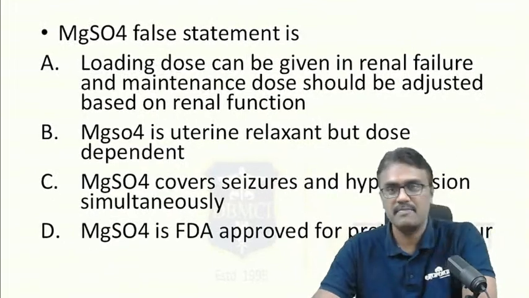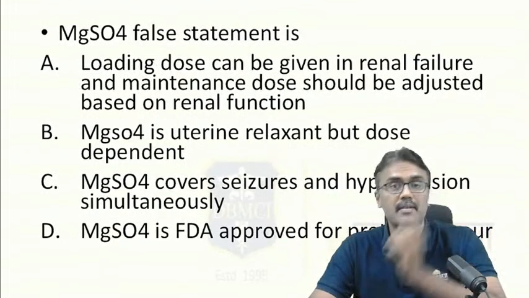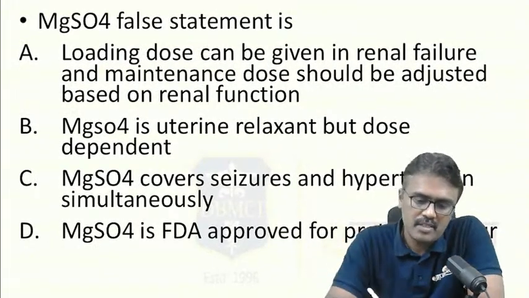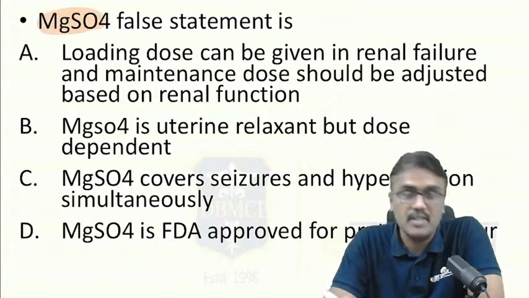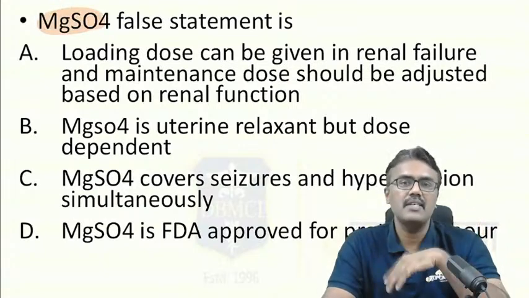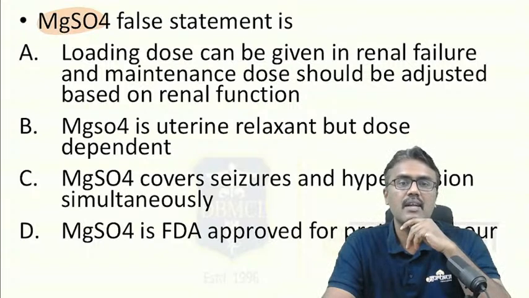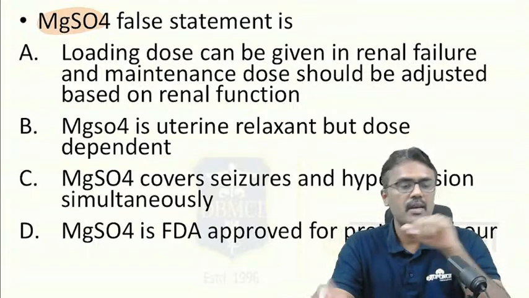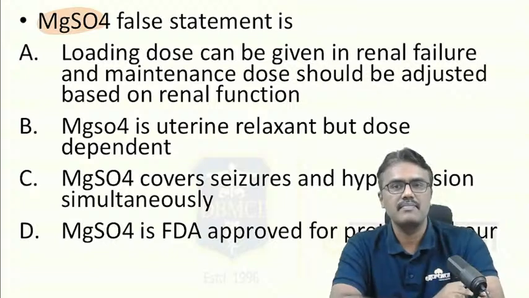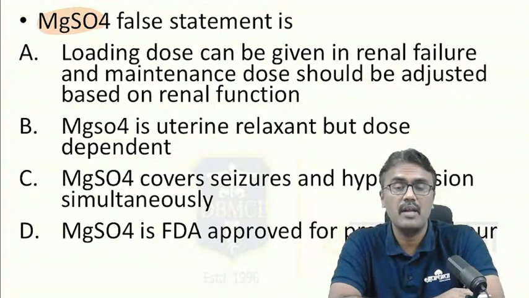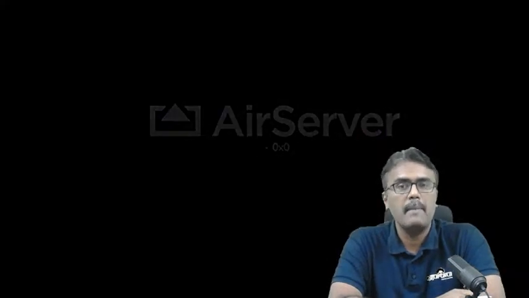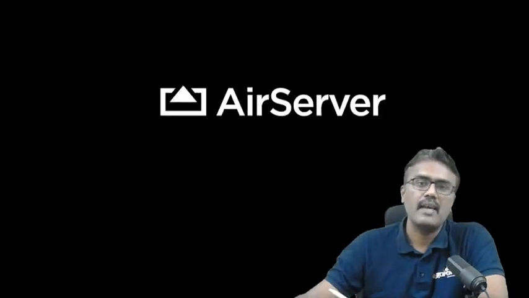Magnesium sulfate. Was this question asked? Now, magnesium sulfate is a beautiful drug of the century. Why? If I give it in the GIT, it causes diarrhea. If I apply it on a wound, it causes wound healing. It decreases inflammation. But the same magnesium can also cause uterine relaxation. Not only that, it's a bronchodilator.